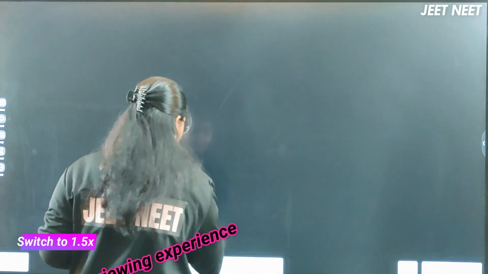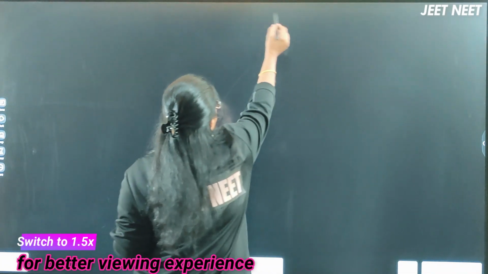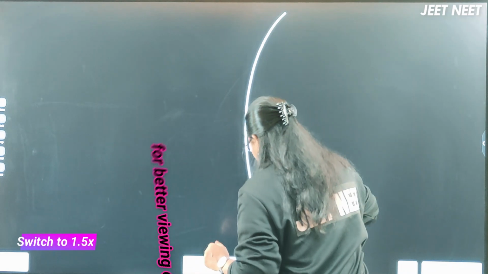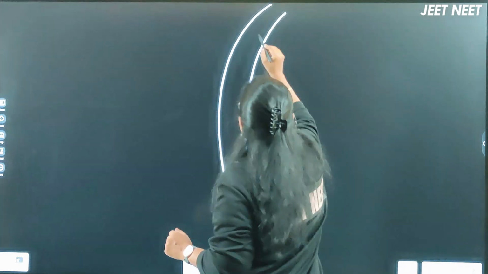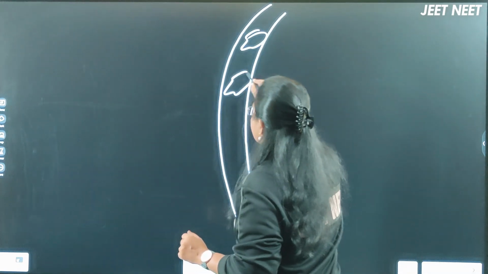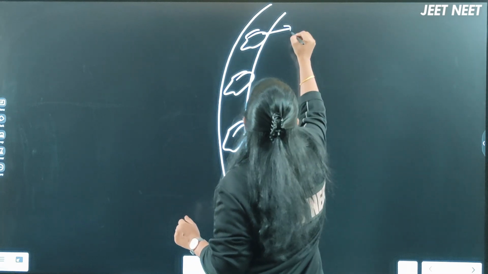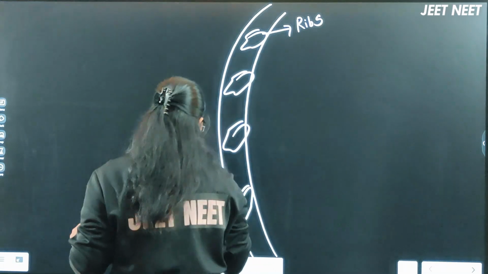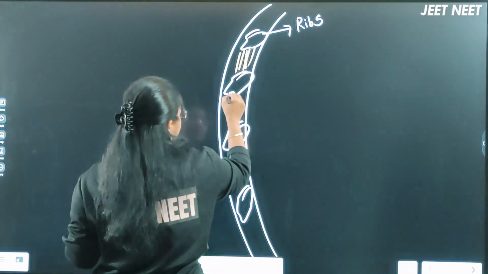Okay, now this is the breast region, where we will discuss the NCERT diagram. In the NCERT diagram, it has shown the ribs in a side section. These are the ribs. In between the ribs, there are some muscles present.